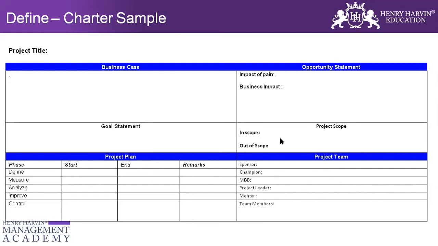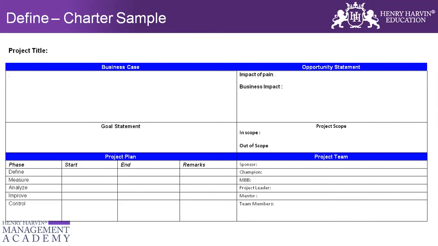Regarding the impact of pain, you could mention facts and figures on how big the problem is. Like 20% of customers are repeat customers in this particular process. It is just an example. You can divide your opportunity statement into 4W1H, or you can write it in words also. This is just an example or a template. But whenever you write a problem statement or opportunity statement, just keep in mind that 4W1H is there.